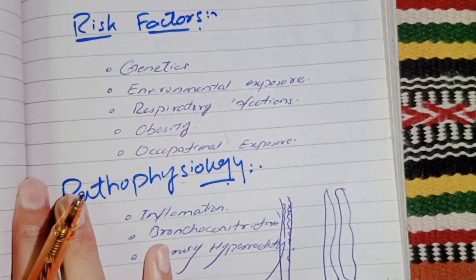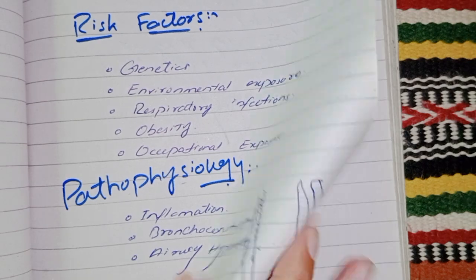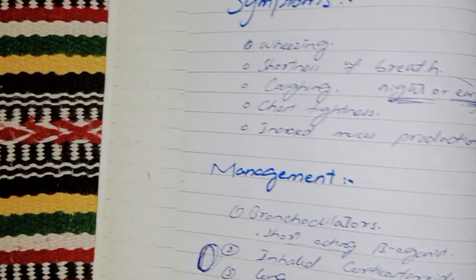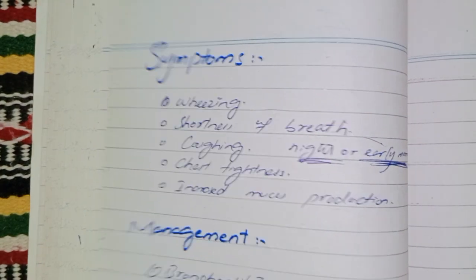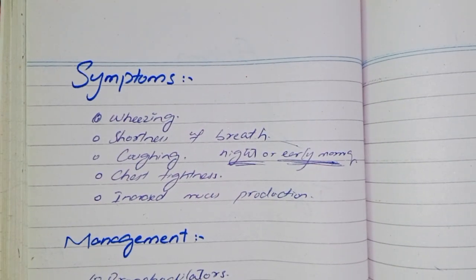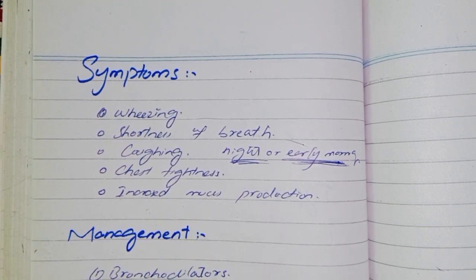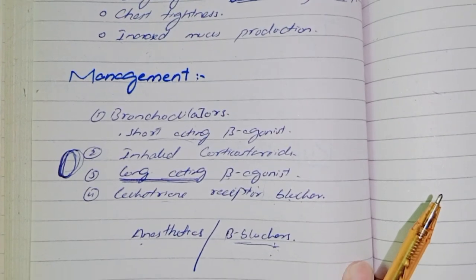Then we talked about the pathophysiology, what happens in asthmatic patients. Then we talked about the symptoms like wheezing, shortness of breath, coughing, usually during night or early morning, chest tightness, and increased mucus production. Then we talked about the management and contraindications.